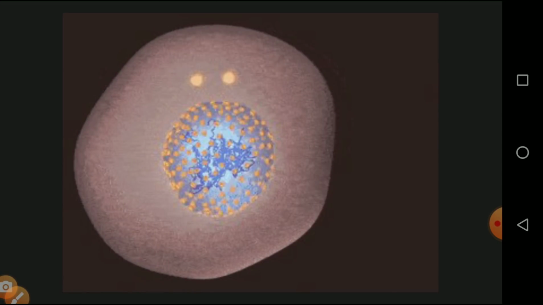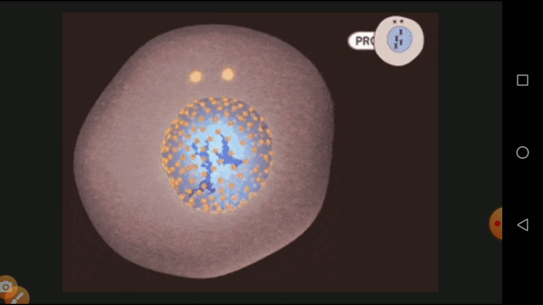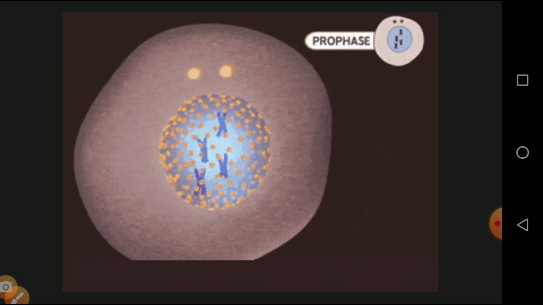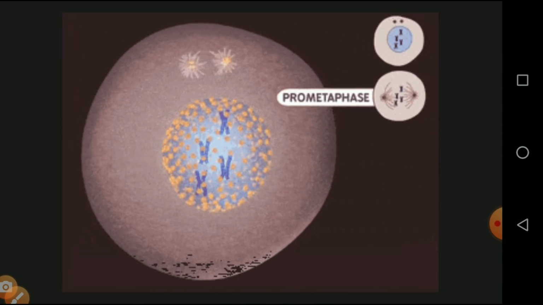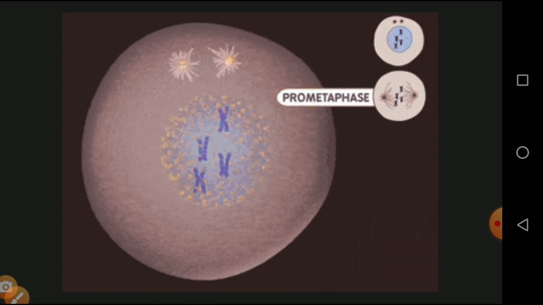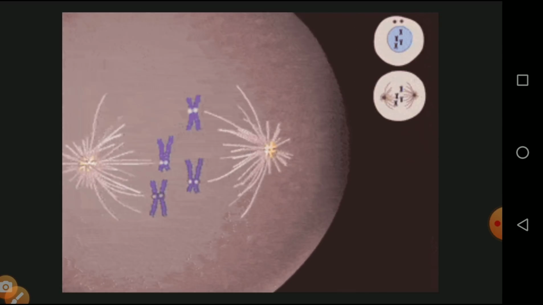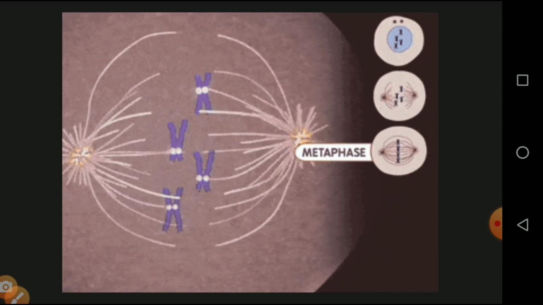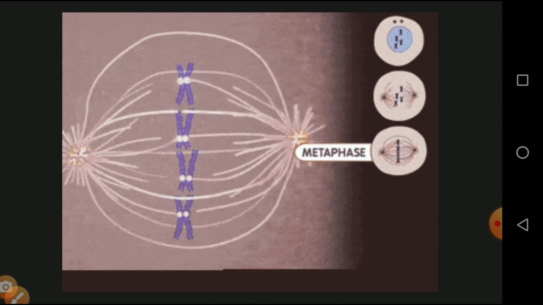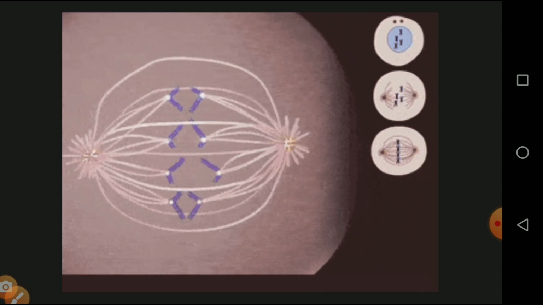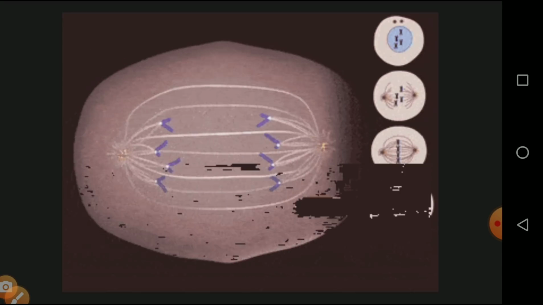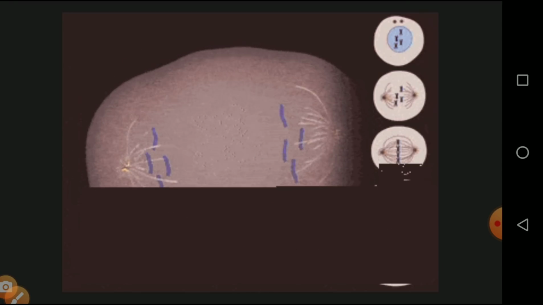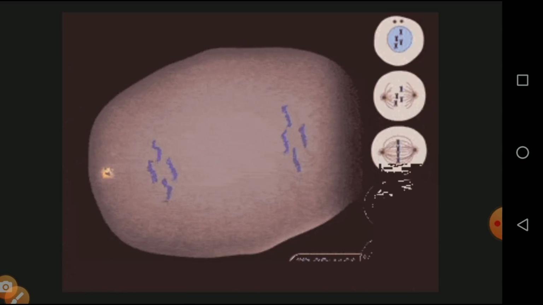Second, we will see a great animation and presentation regarding mitosis. Today we are seeing two kinds of division, one called amitosis and another called mitosis. The first phase is called interphase, followed by prophase, metaphase, anaphase and telophase. Finally, the division into two equal daughter cells is called cytokinesis. These are the things we will see in today's topic.